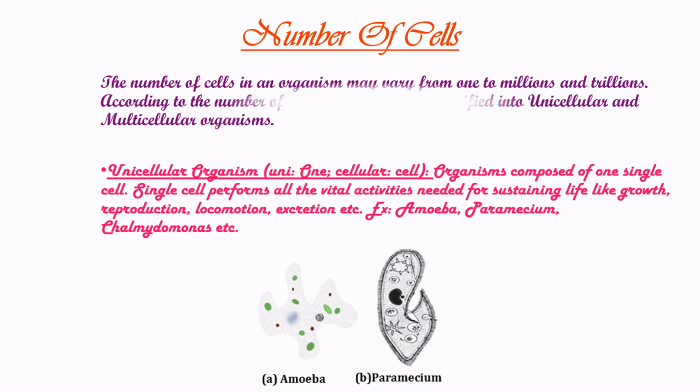Number of cells. The number of cells in an organism may vary from 1 to millions and trillions. According to the number of cells, organisms are classified into unicellular and multicellular organisms. Unicellular organisms, uni meaning one, cellular meaning cell, are organisms composed of one single cell. A single cell performs all the vital activities needed for sustaining life, like growth, reproduction, locomotion, excretion etc. Examples: amoeba, paramecium, chlamydomonas etc.